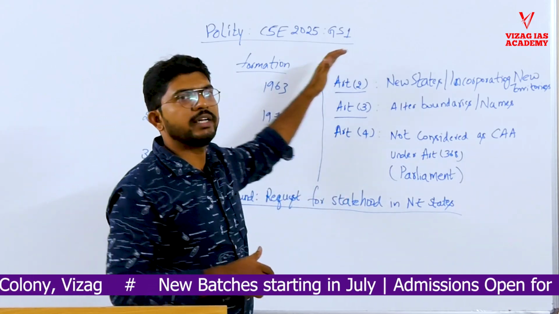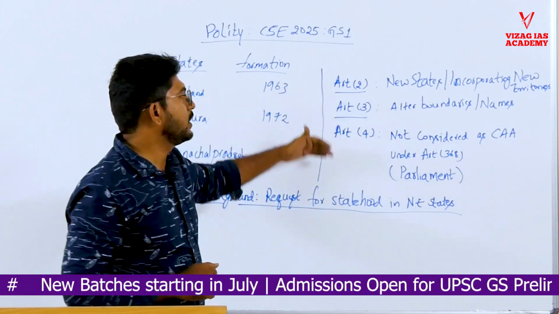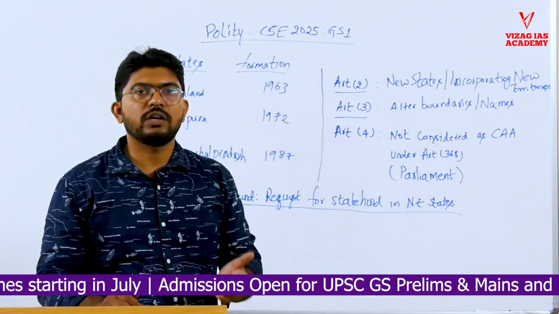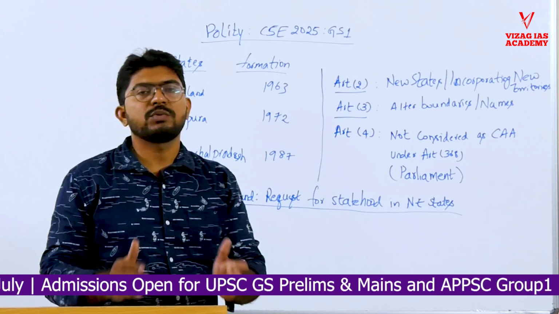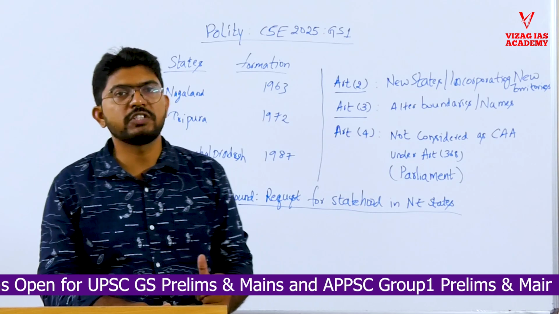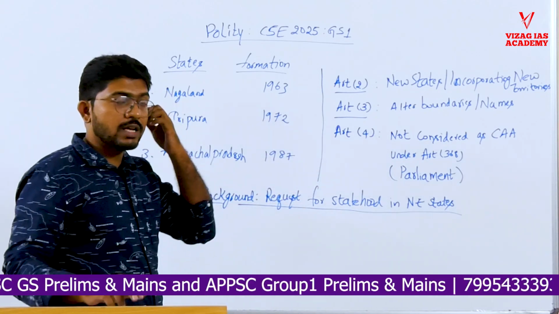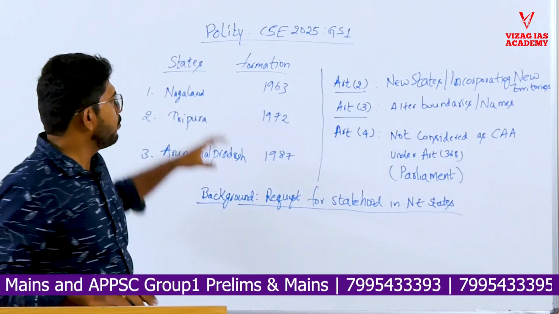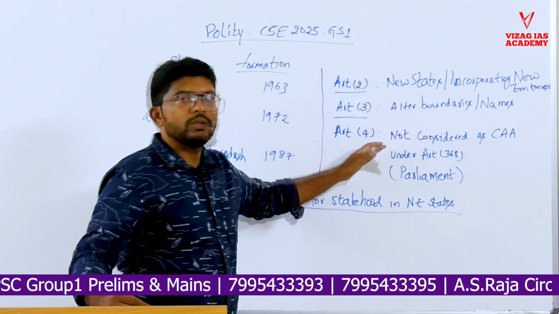Article 1 states that India is a union of territories. But how can they be altered? That is given under Articles 2, 3, 4. The Andhra Pradesh state was also reorganized in 2014. And before that, in 1956, we had the United Andhra Pradesh state. It was the first state which got statehood on a linguistic basis. So that was a different concept. But the question here is majorly about how states can be formed and some factual information. So who knows about all these, Articles 2, 3, 4?